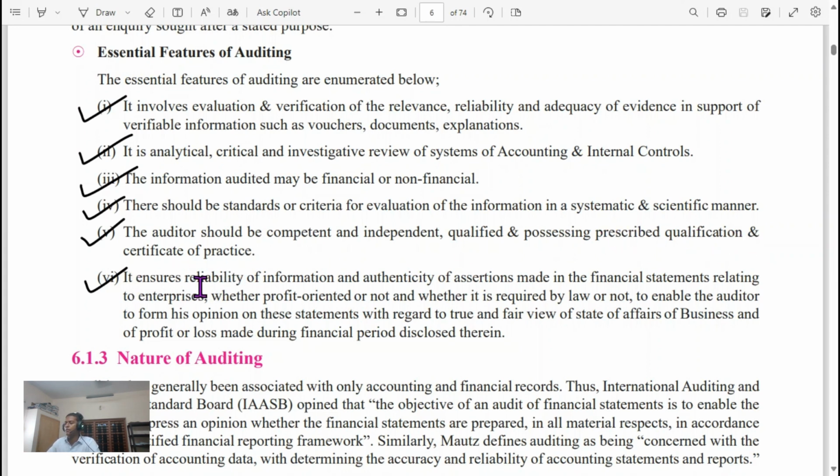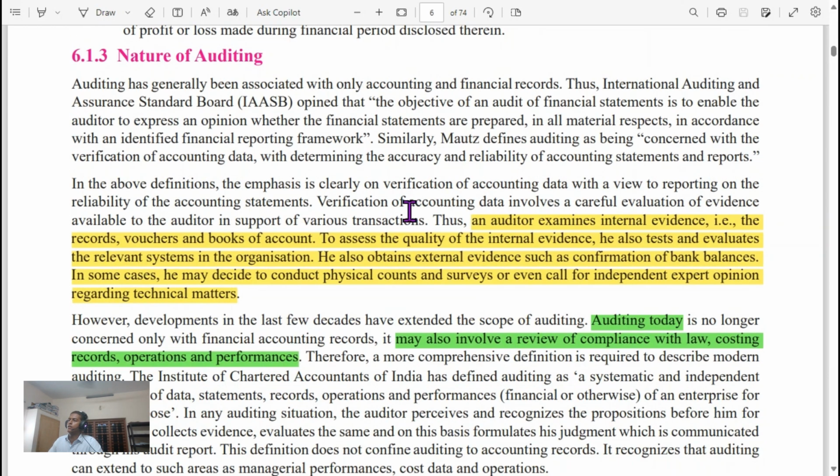It ensures reliability of information and authenticity of assertions made in the financial statements relating to enterprises, whether profit-oriented or not, and whether it is required by law or not, to enable the auditor to form his opinion on the statements with regard to the true and fair view of the state of affairs of the business and profit and loss made during the period disclosed therein. Nature of auditing.